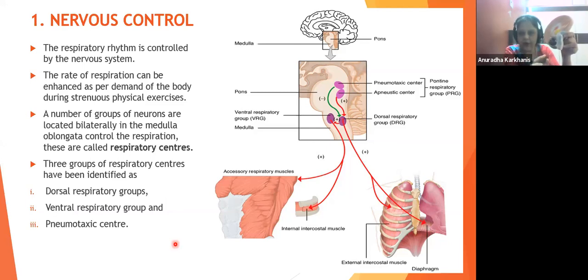Anyway, so now you understood this, right? Now what are we concerned about? We are concerned about this medulla ka part and the pons ka part, where there is going to be the presence of something called the respiratory centers. Okay, so how are these respiratory centers associated with our respiration is something that we have to understand.